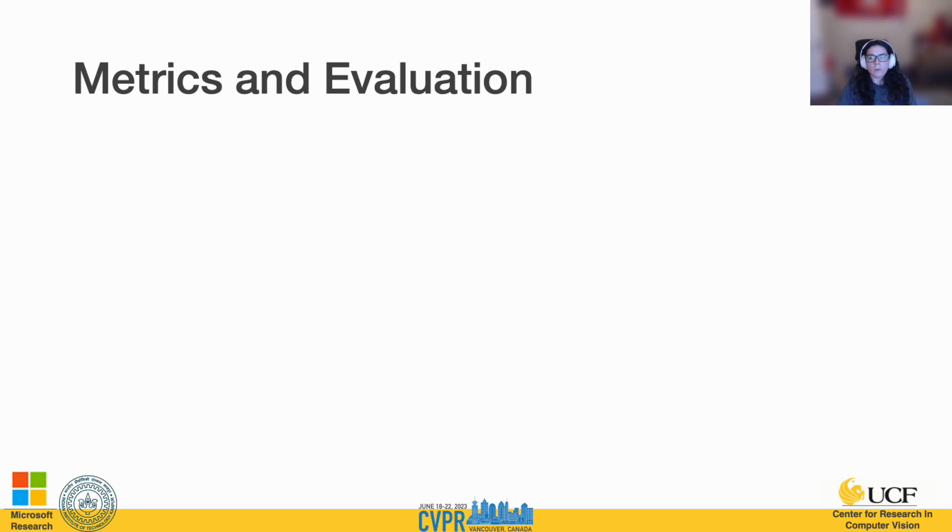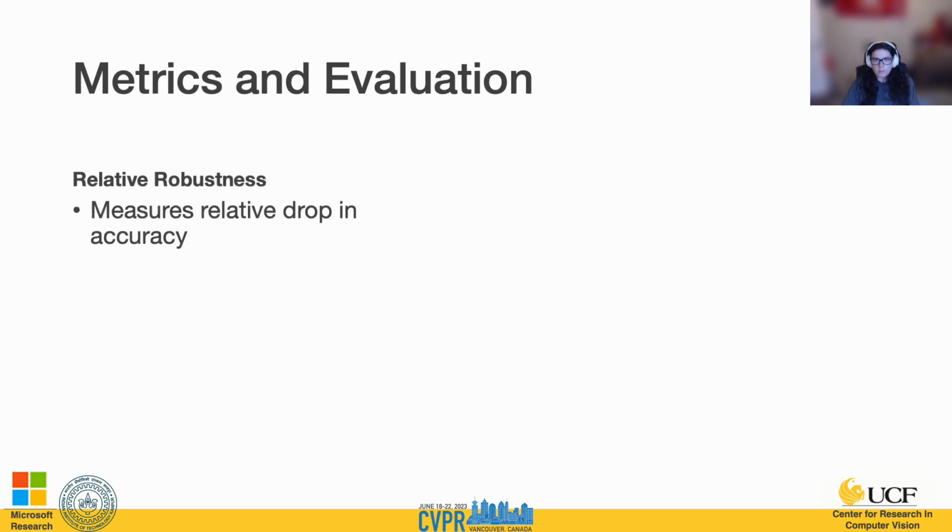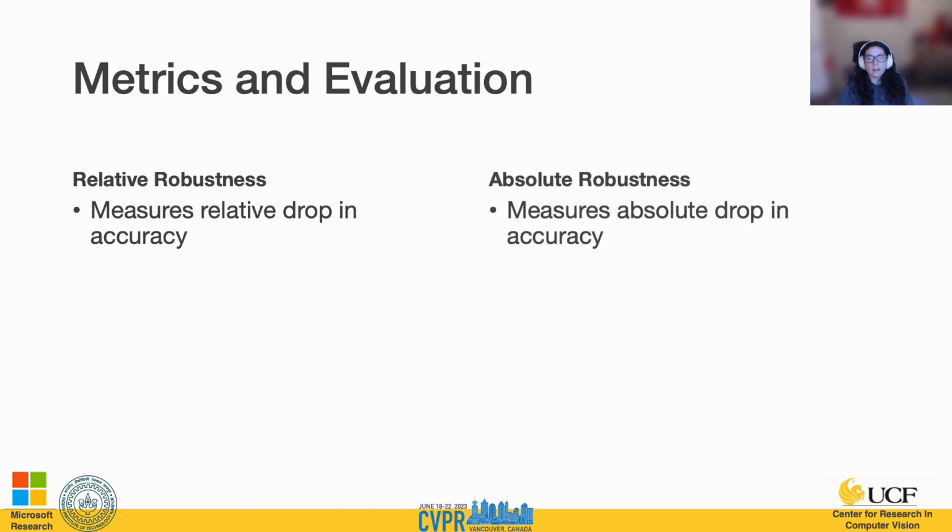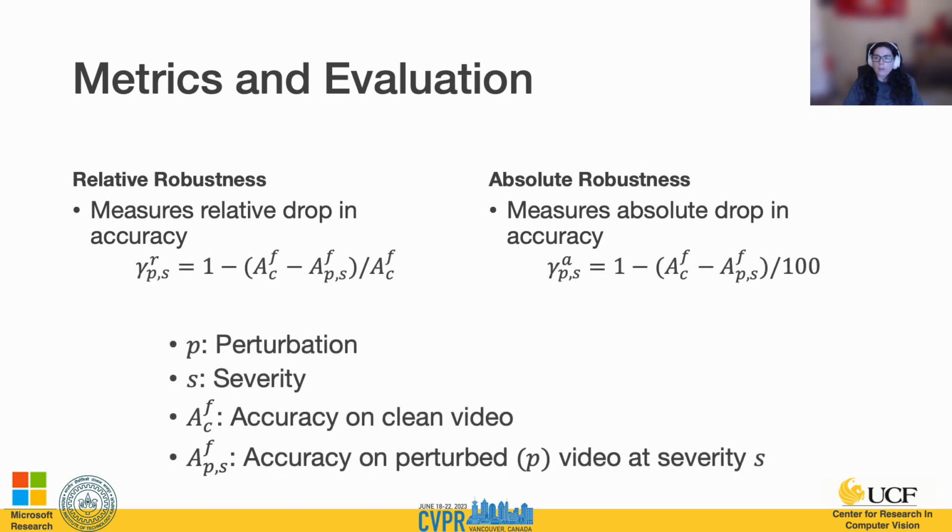In order to measure how models are impacted by these distribution shifts, we use 2 different measures. The first is relative robustness, which measures the relative drop in accuracy, and absolute robustness, which measures the absolute drop in accuracy. Both of these metrics compare the accuracy between the clean video and the perturbed video.